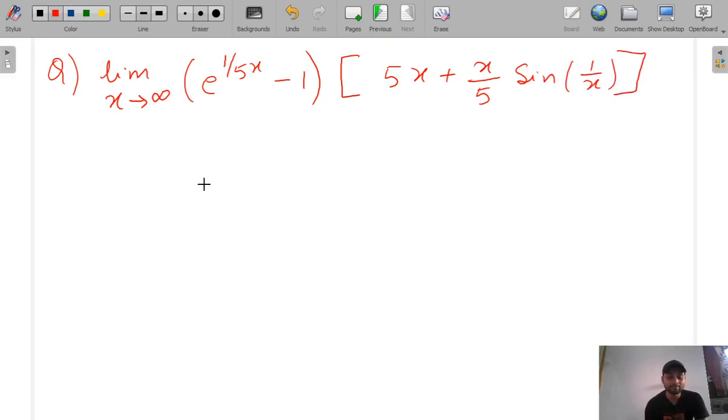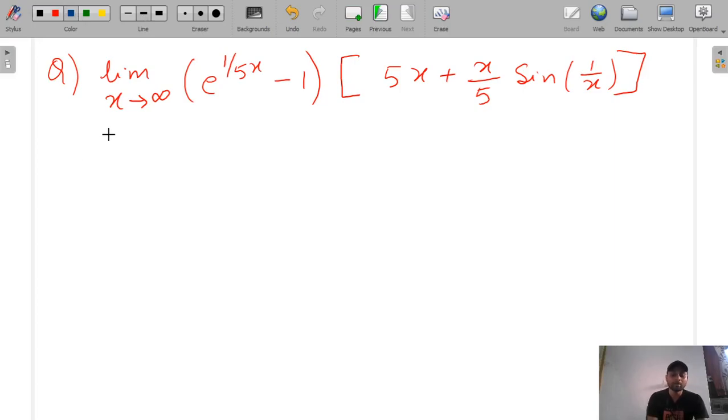So you will see that it is not forming any standard limit, because if you put infinity here, this term will become infinity, and sine 1 by x, that is sine 0, will become 0. So this will be infinity, and this term will be 1 minus 1, 0, so 0 into infinity terms. So how to break such kinds of questions?